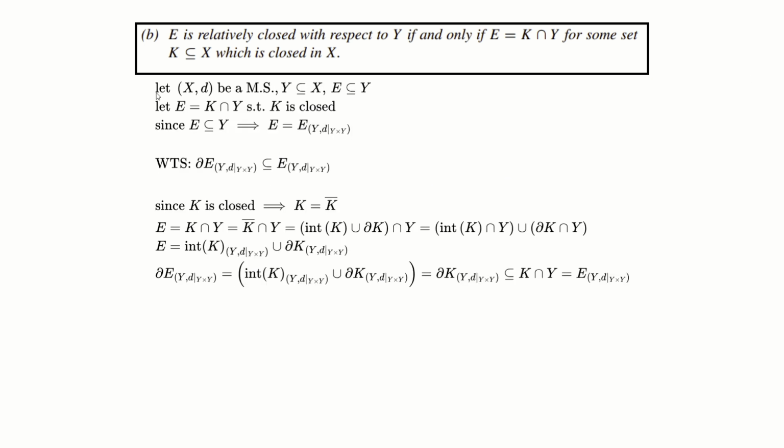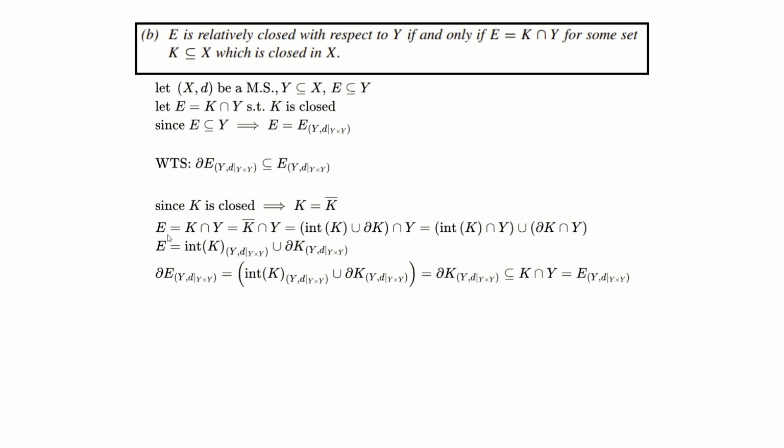So for B in the reverse direction, let (X, d) be a metric space, Y be a subset of X, E be a subset of Y. Let E equal K intersect Y such that K is closed. Since E is contained in Y, this basically implies that E is equal to E in the submetric space of Y. And we want to show that the boundary points of E are contained in E. Since K is closed, this basically implies that K is equal to the adherence points of K. And we can basically convert this out as such.